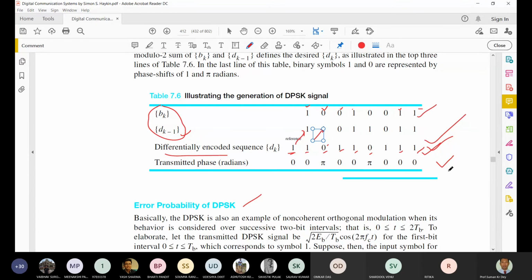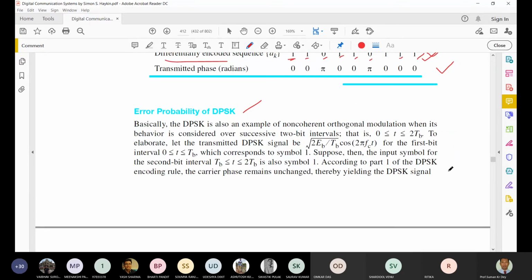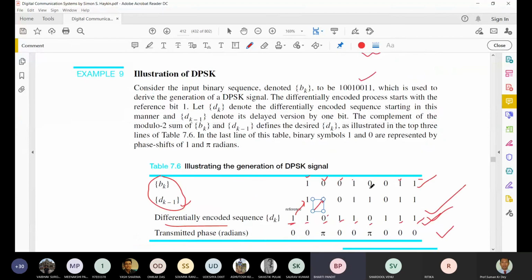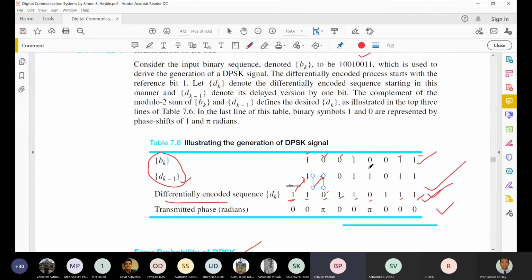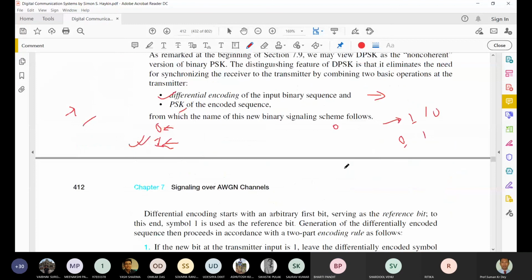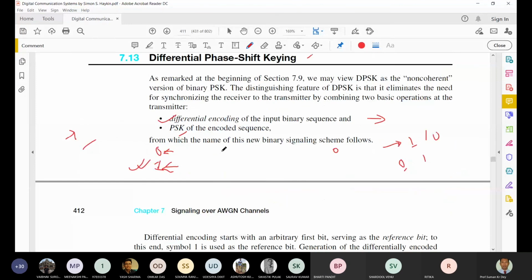Okay, so now I'll discuss the error probability of the DPSK. Sir, initial phase is taken as 0? No, as I told earlier, over there also, normally this referral bit can be taken as 0 or 1.